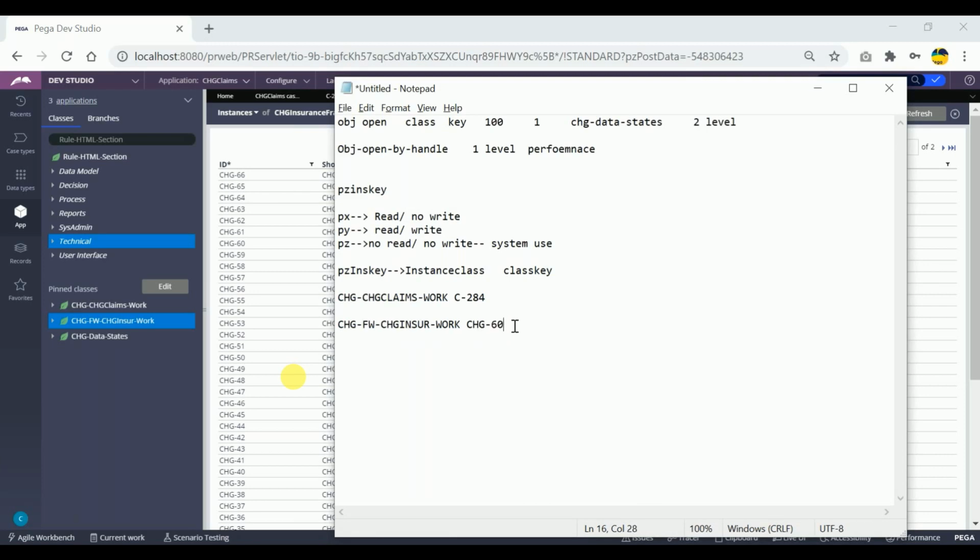Suppose I have the same kind of record like this, 61. If I create two different work object IDs, the pzInsKey will be stored like this for that record, and the pzInsKey for this will be stored like this. Understood?